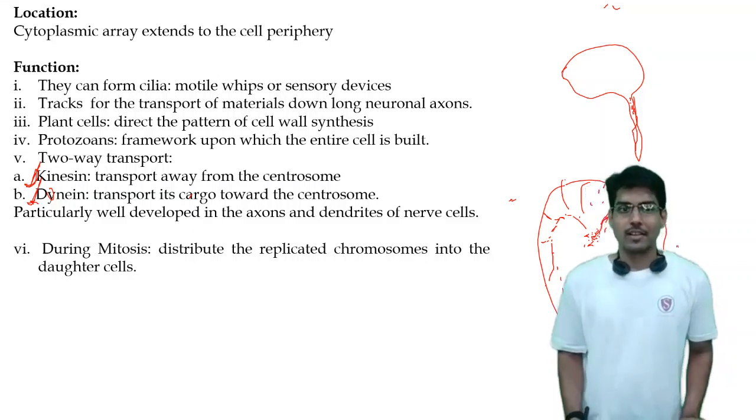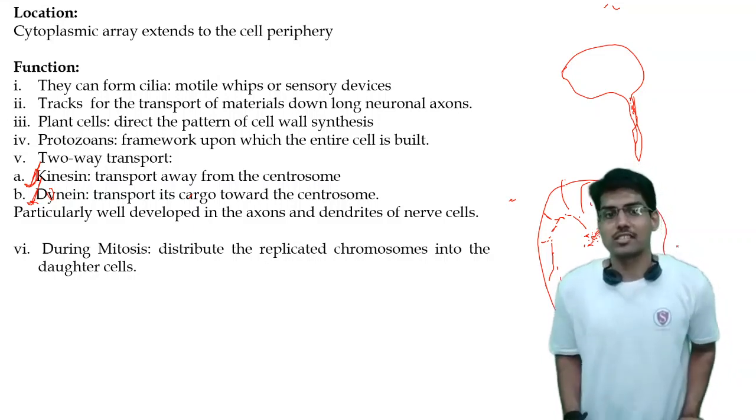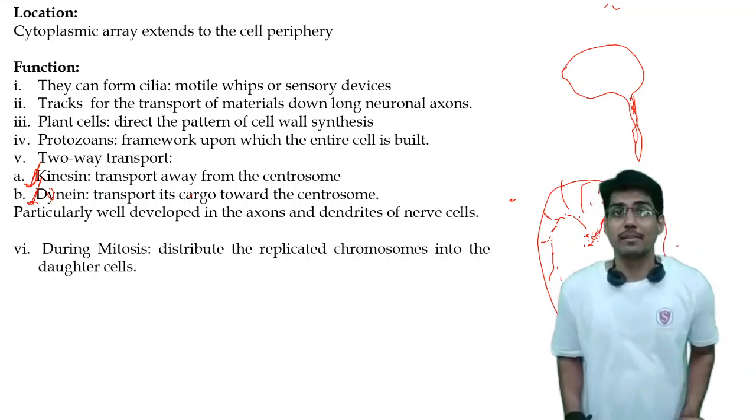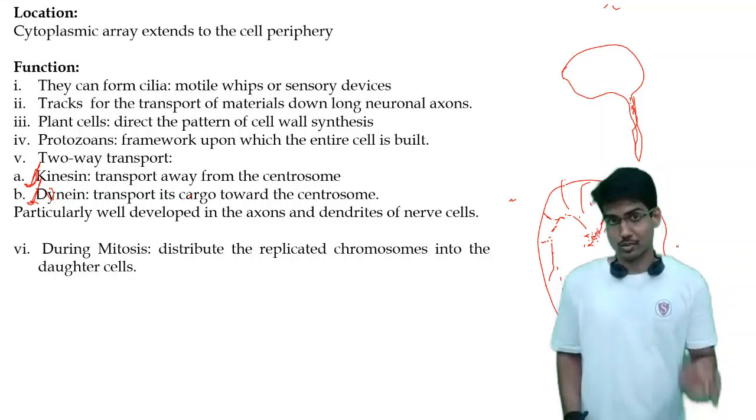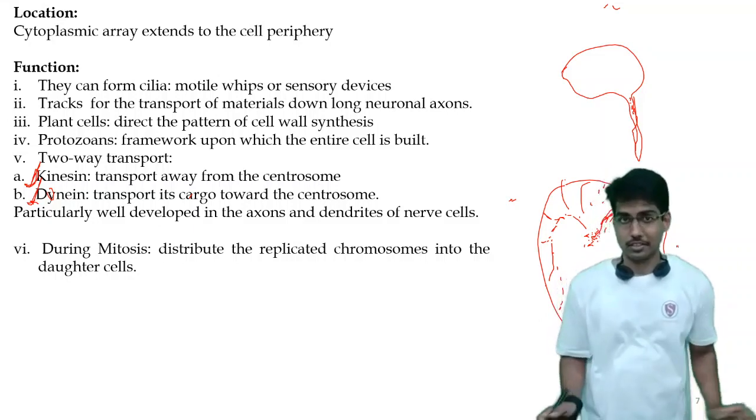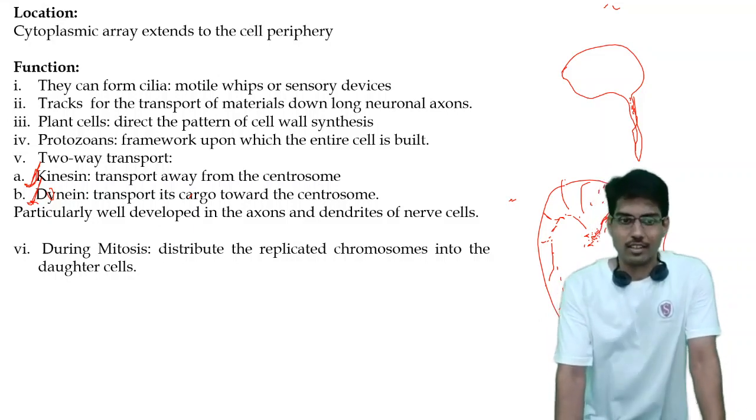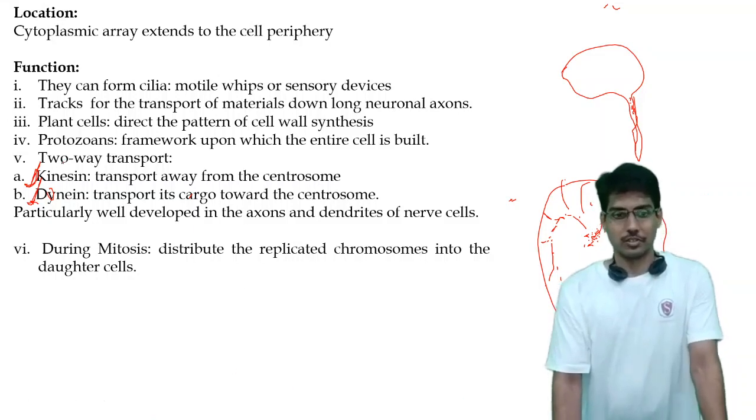Next, during mitosis, the distribution of the replicated chromosomes also occurs with the help of these microtubules. We will see this in the last part of the lecture.